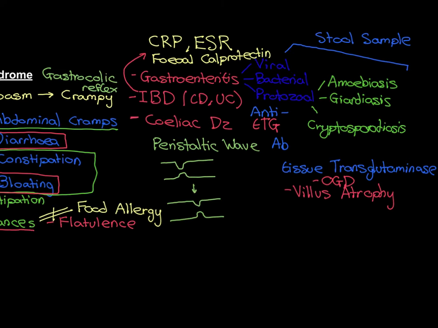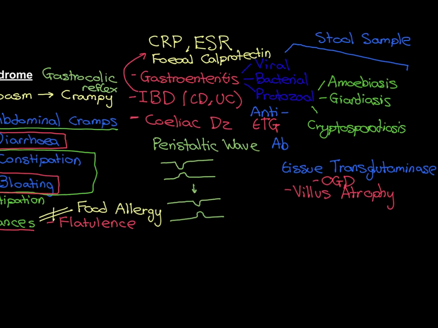So let's say we have a patient who is coming to see us because of horrendous abdominal cramps that have been going on for several months now. If it's a several-month history, it makes viral and bacterial gastroenteritis very unlikely. It is, however, still possible that they may have protozoal gastroenteritis. We also need to rule out IBD and celiac disease.